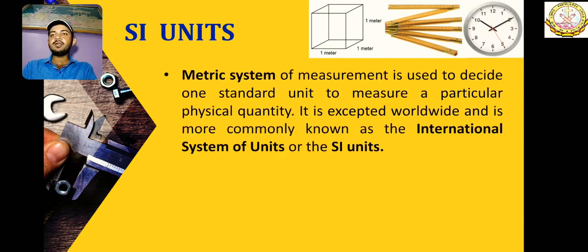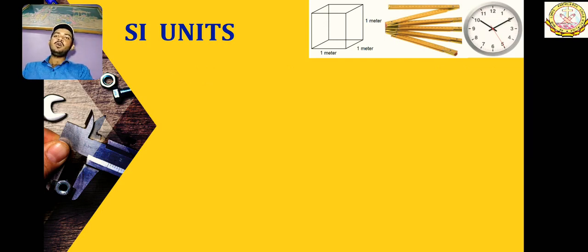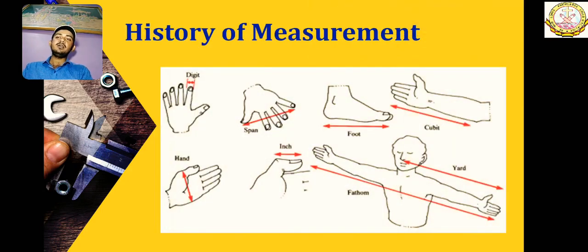What is the SI unit? The metric system of measurement is used to decide one standard unit to measure a particular physical quantity. A system was brought into existence. That system was called the metric system. Let's say all these examples which you can see here are units of length itself. Distance, all these examples are only distance.